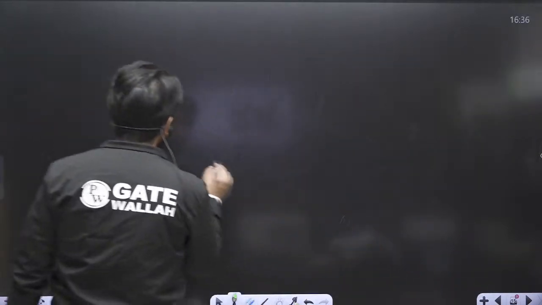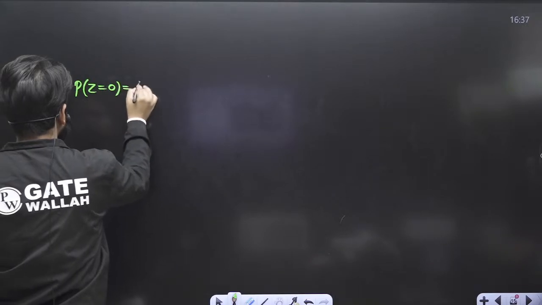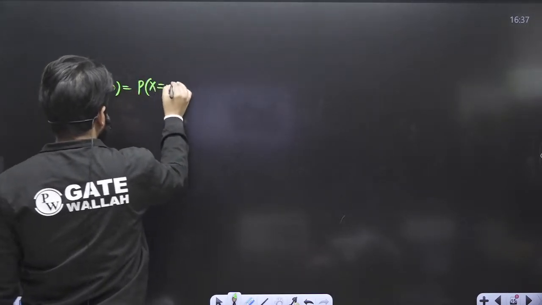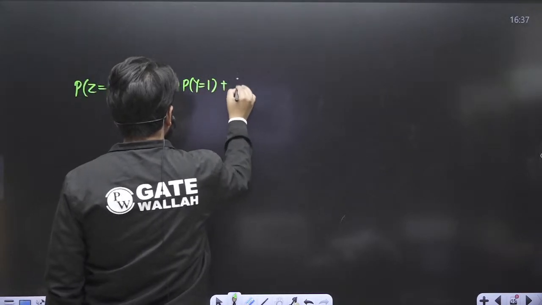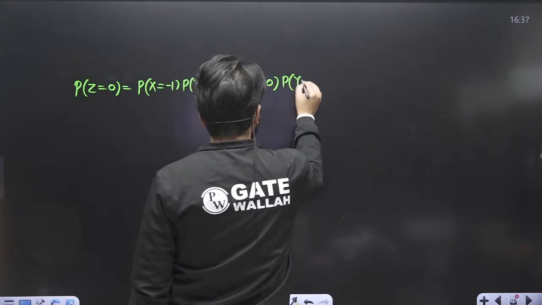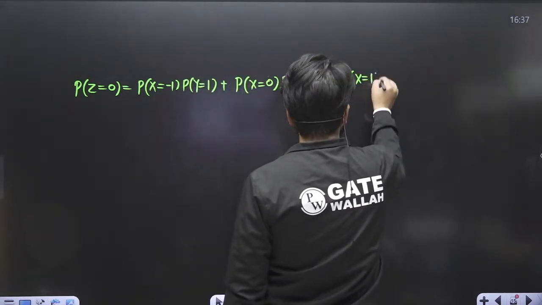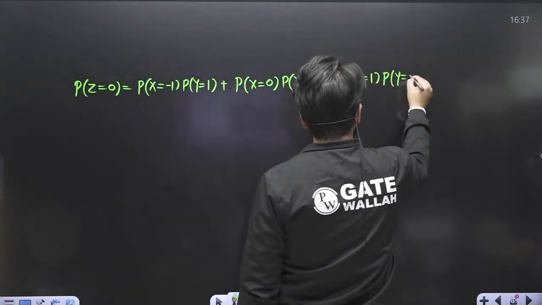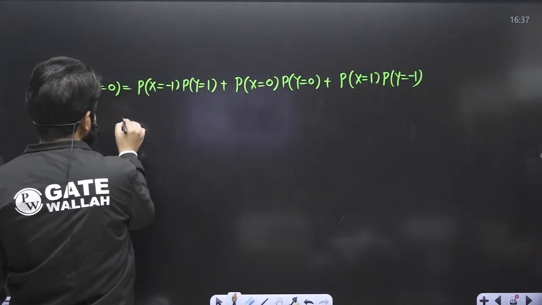So the probability of z equal to 0 becomes probability of x equal to -1, y equal to 1, plus probability of x equal to 0, y equal to 0, plus probability of x equal to 1, y equal to -1. Okay, so again let us calculate all the values.